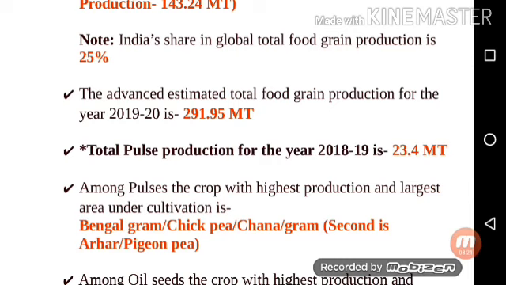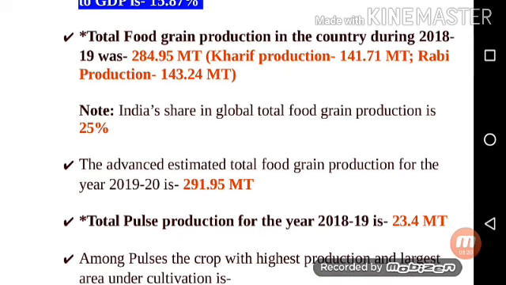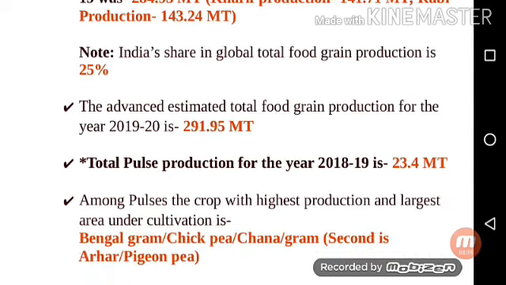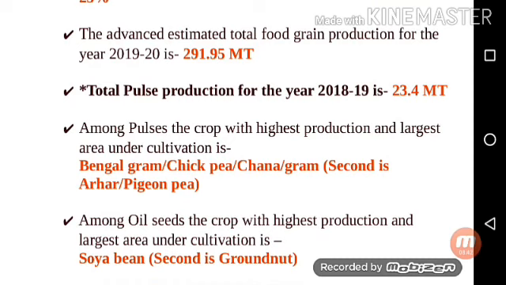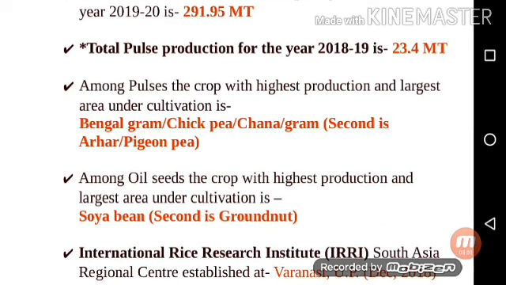Next point is, the advance estimate of total food grain production for the year 2019-20 is 291.95 million tons, and in 2018-19 it was in reality 284.95, but the estimate for 2019-20 is 291.95 million tons. Next point is, this one is important. Total pulse production for the year 2018-19 is 23.4 million tons. Next point is, among pulses, the crop with highest production and largest area under cultivation is Bengal gram, chickpea, chana, gram, and second is arhar, pigeon pea.